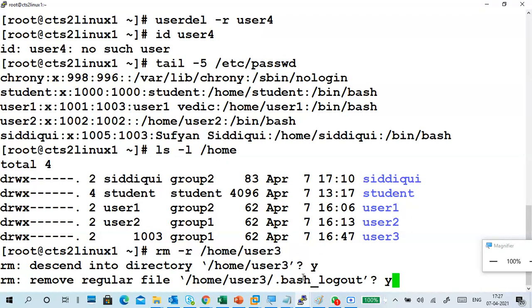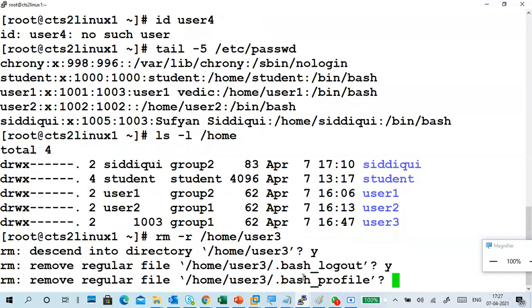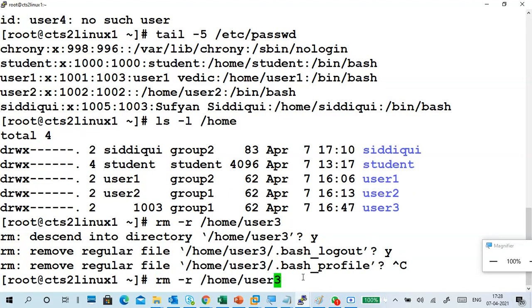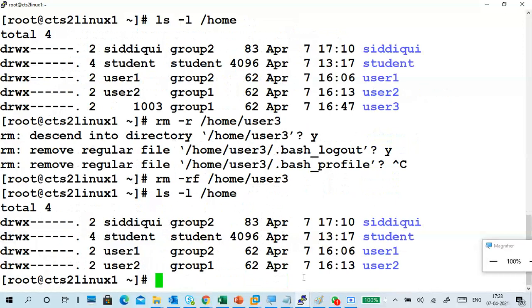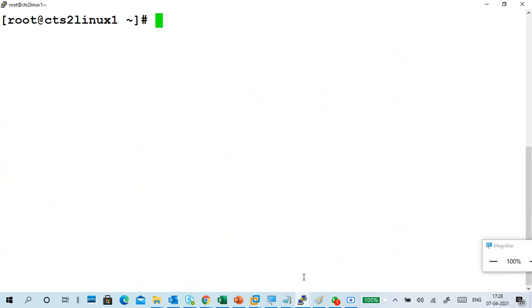It keeps on asking questions. How many questions will it ask? I press Control C. I use f. It won't ask questions. It deleted. Hyphen f. So the user3 directory is also deleted. So this is how we are able to delete the data, the modification of users.